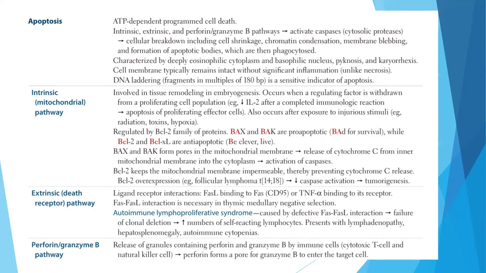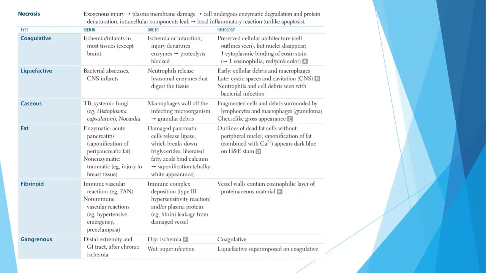lymphoproliferative disorders. Now, talking about the granzyme B pathway, there is the release of granules containing perforin and granzyme B by the immune cells, and this perforin forms pores for the granzyme B to enter the target cell, which will cause apoptosis. Now, let's talk about necrosis.